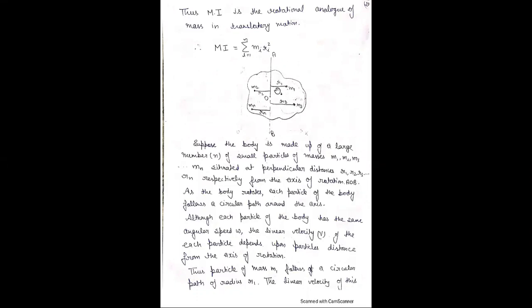The velocity v depends upon the particle's distance from the axis of rotation, because we know there is a relation between linear velocity and angular velocity: v is equal to r omega. Here r is the particle's distance from the axis of rotation. Let us consider a particle of mass m1 following a circular path of radius r1, and the linear velocity of this particle is v1. We know that v1 is equal to r1, the perpendicular distance, times omega.